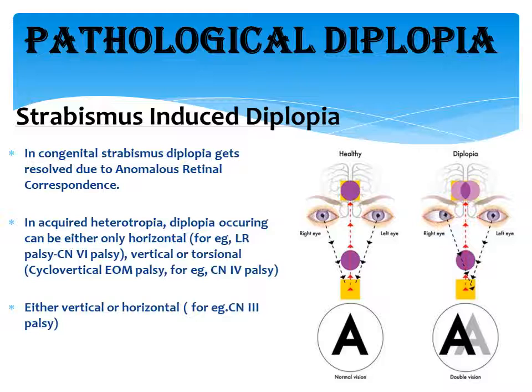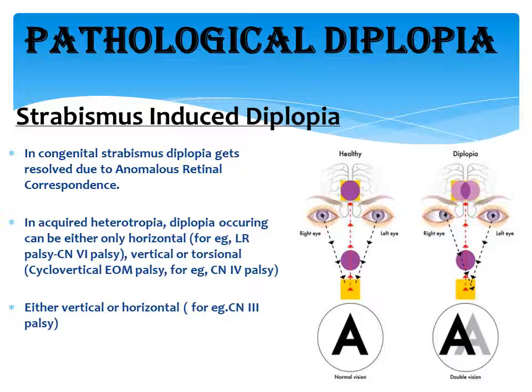And the diplopia can also be vertical or torsional if the cyclovertical extraocular muscles are affected. Cyclovertical muscles means the superior and inferior rectus and the superior and inferior oblique. For example, if the fourth cranial nerve is affected. The fourth cranial nerve is the trochlear nerve, which is supplying the superior oblique muscle. So naturally, the diplopia taking place in that case can either be vertical or can also be torsional.